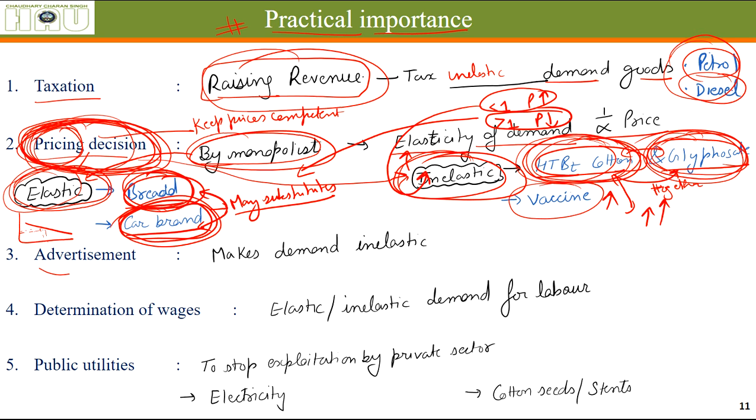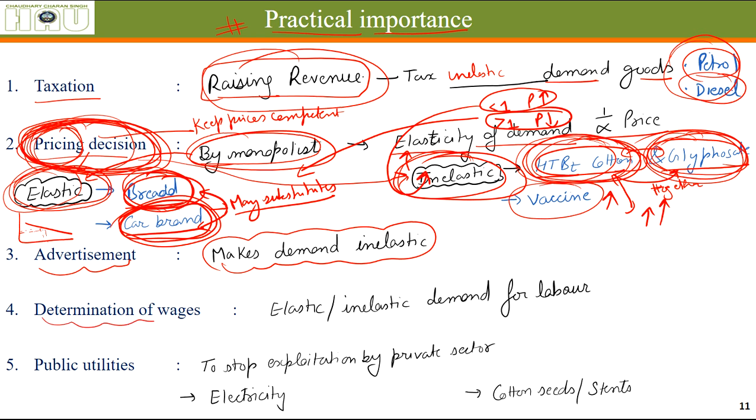Companies are spending a lot on advertisement just for the sake of making their demand curves inelastic. By showing you advertisements again and again, they create a psychological effect which makes you think these things are superior to the other things, these things are the only option. That's why the demand curves for those things become inelastic, and after a lot of advertisement they will increase the price and demand will more or less remain the same. That's why they advertise, to earn more money by increasing the price.